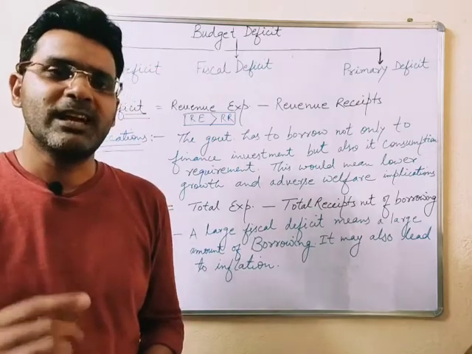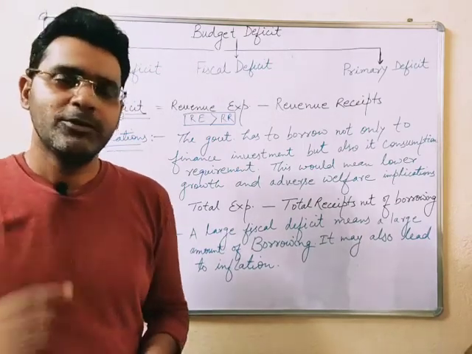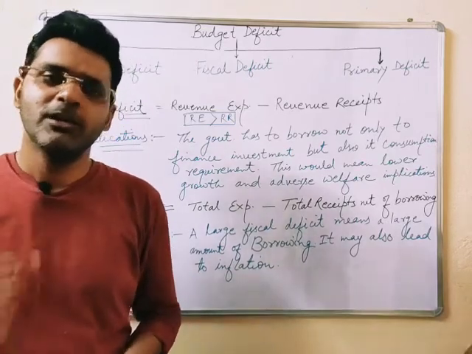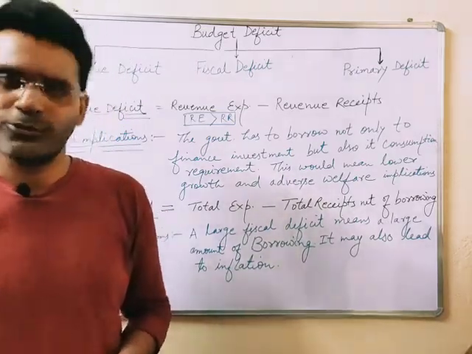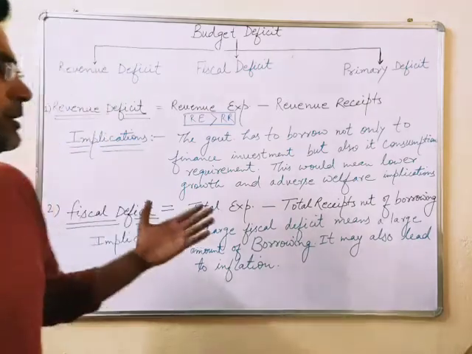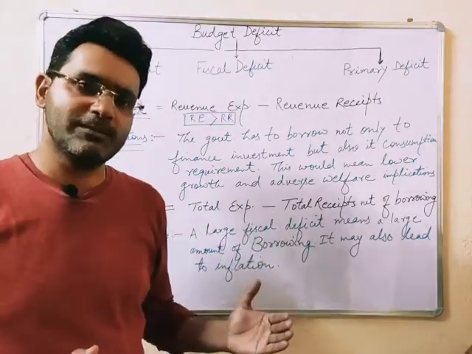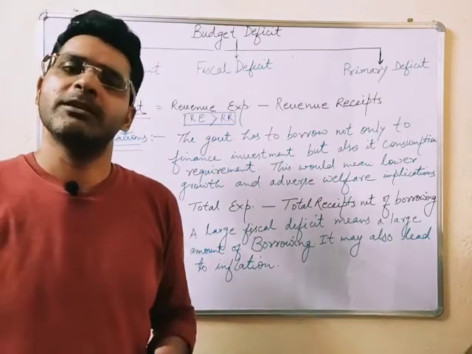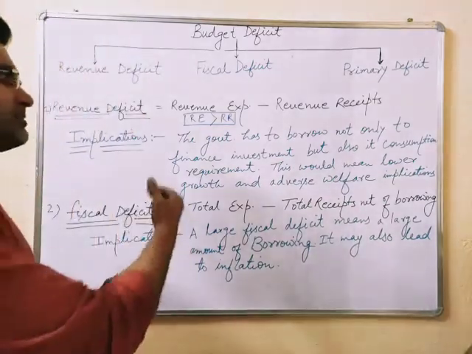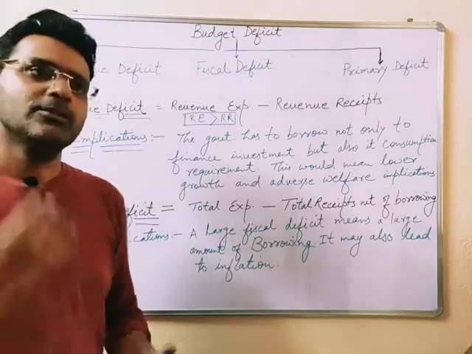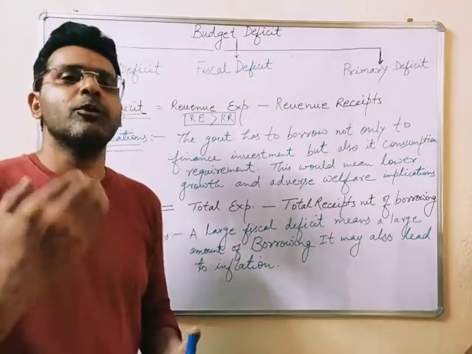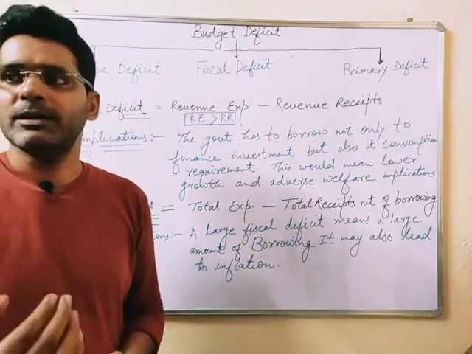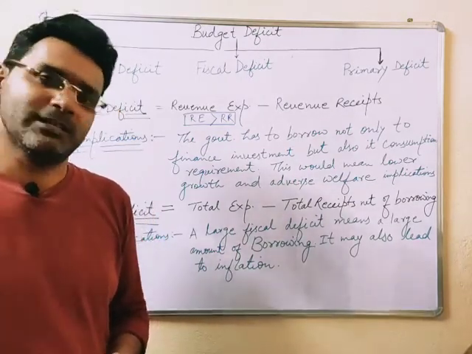It means that government is unable to meet its current expenditure requirements from its revenue sources. So revenue receipts are less than the required revenue expenditure, and that is why this situation arises. So government has to borrow money, not only for its investment expenditure but its consumption expenditure as well.